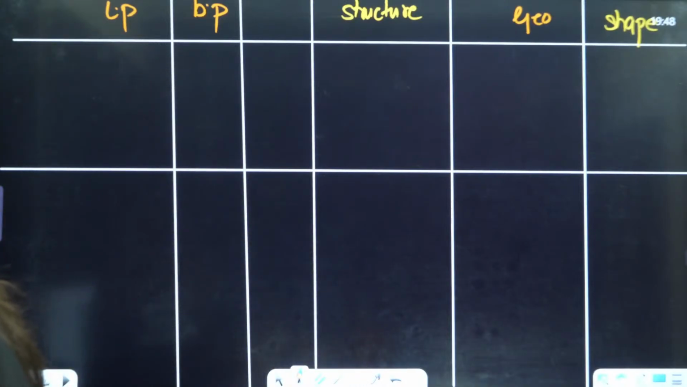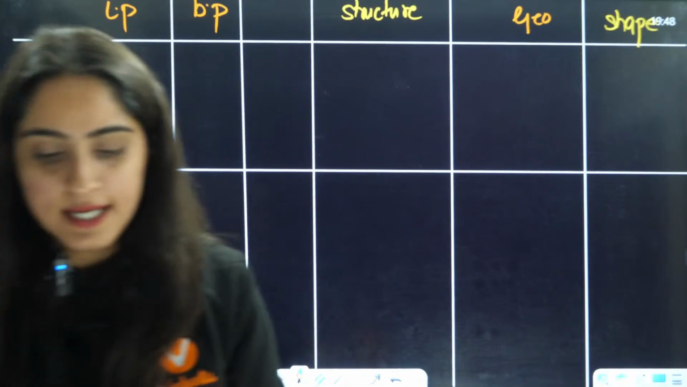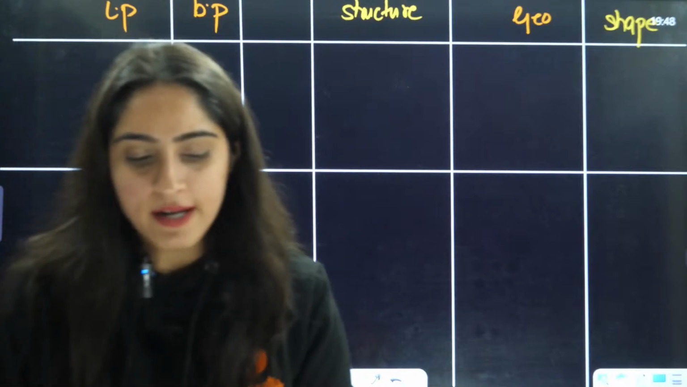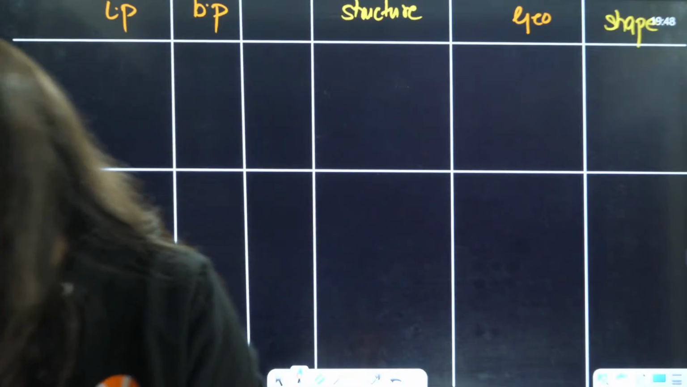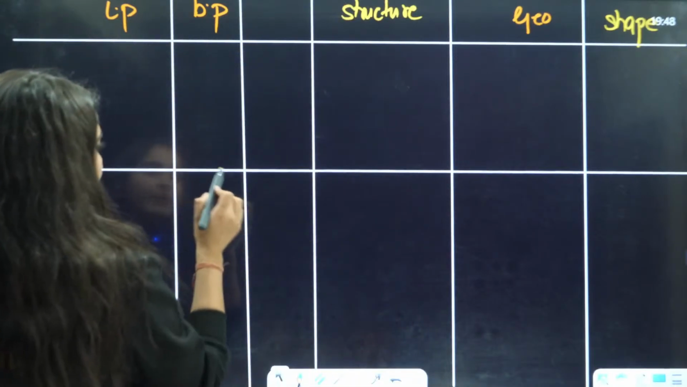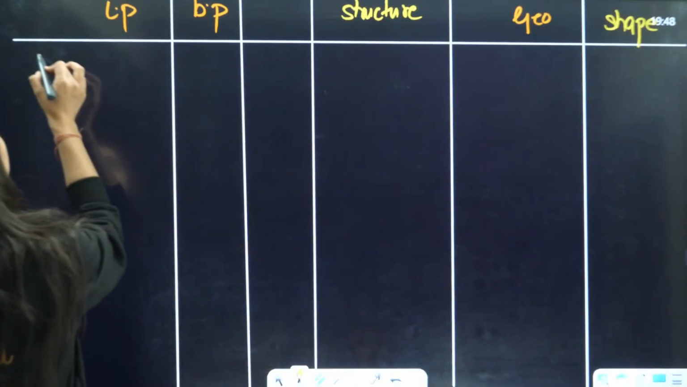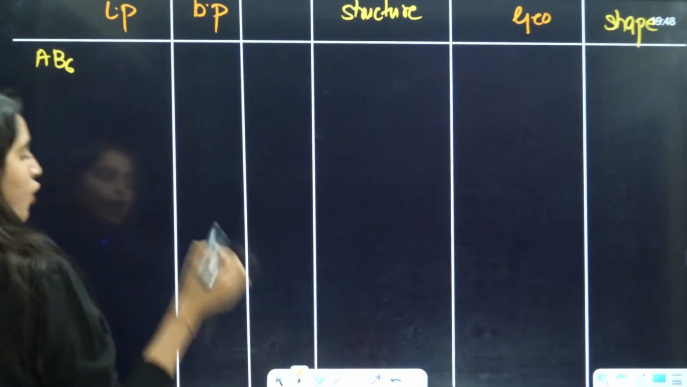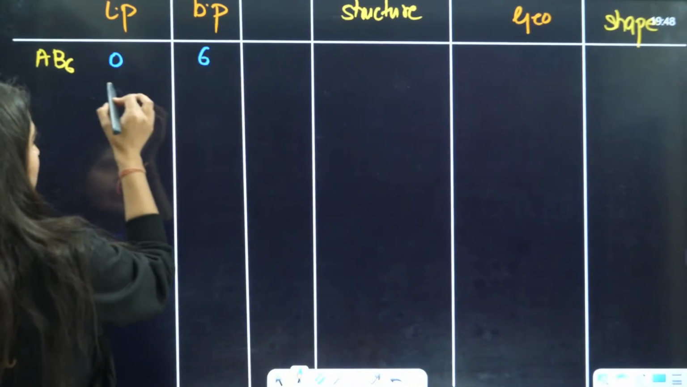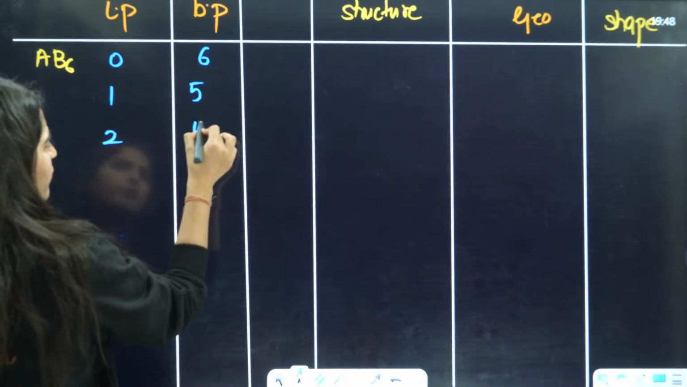Now, the last one is your octahedral geometry. Tell me, what is the hybridization of octahedral geometry? Octahedral geometry is basically AB6. So what you will see here, firstly, is 0 lone pairs and 6 bond pairs, 1 lone pair and 5 bond pairs, 2 lone pairs and 4 bond pairs.